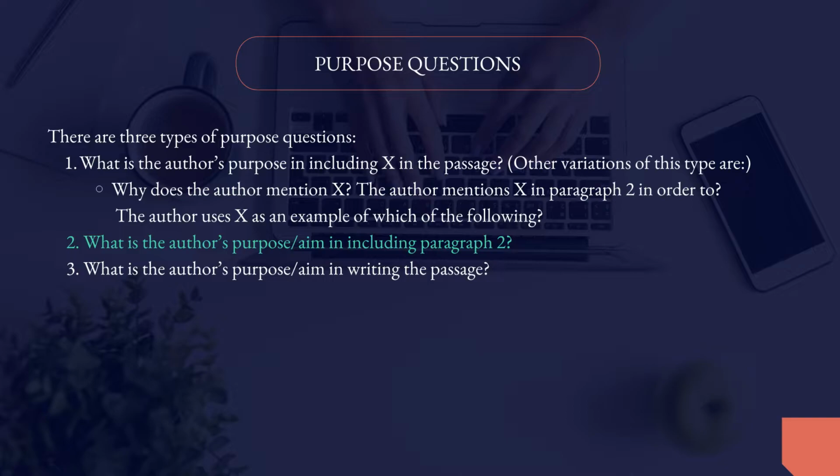Type 2, what is the author's purpose or aim in including paragraph 2? You see, here we don't have a keyword. Here we are asked, why did the author mention or include paragraph 2 in this passage? Here you should have a holistic approach. We will talk about the details, how we should answer these questions.